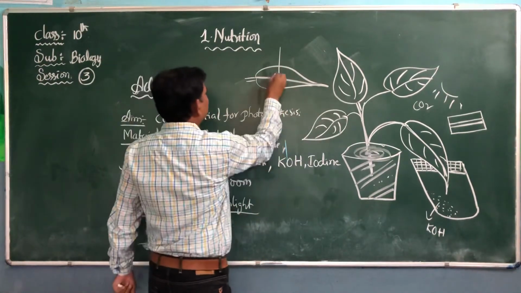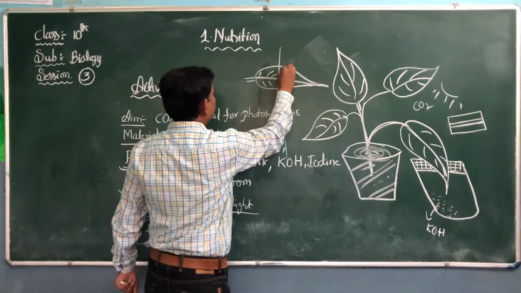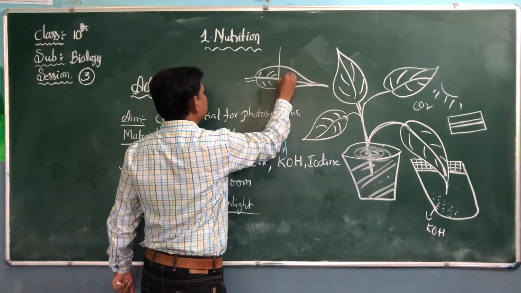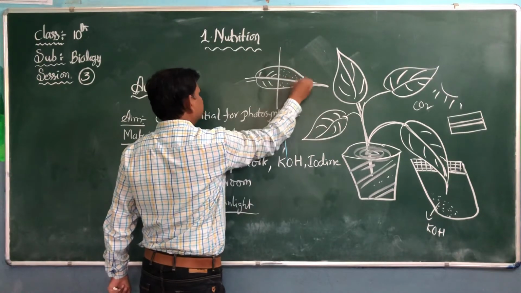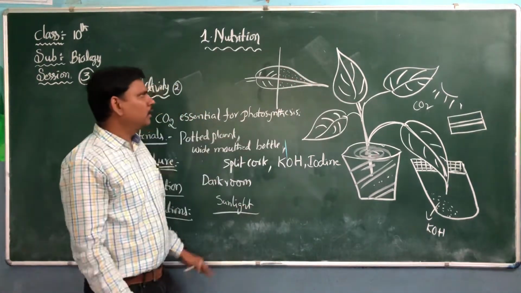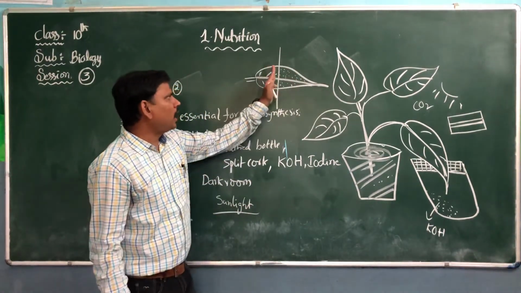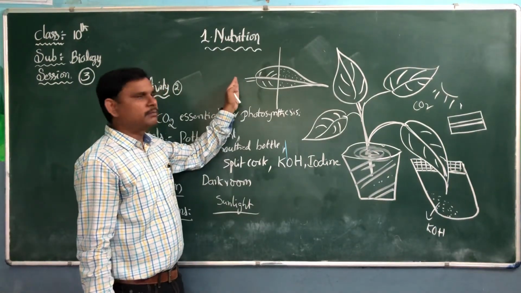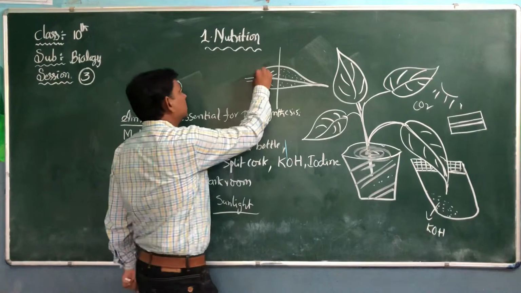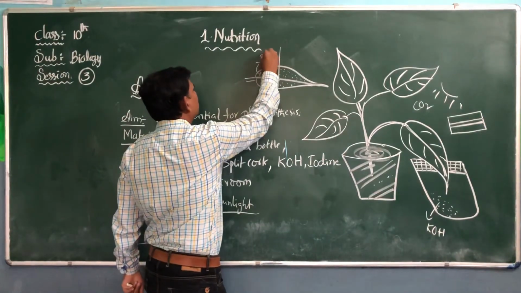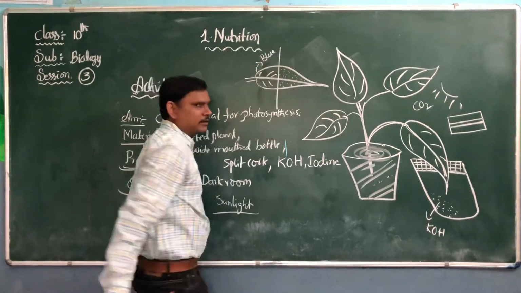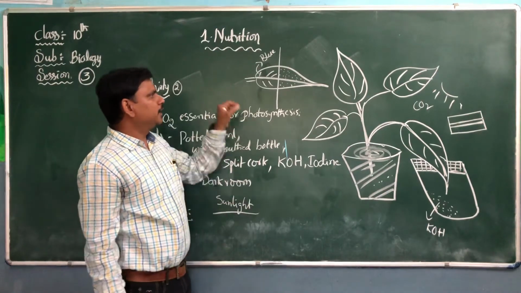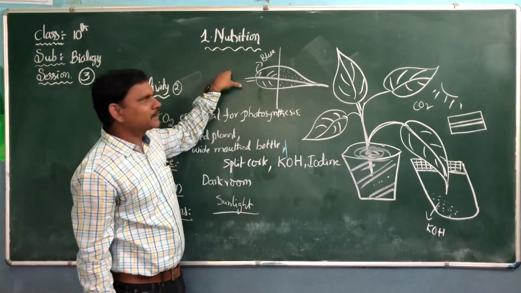So now we can observe this. You can see the differences in this one leaf. The half of the leaf away from the wide mouthed bottle will turn blue-black in color, because it absorbs carbon dioxide.